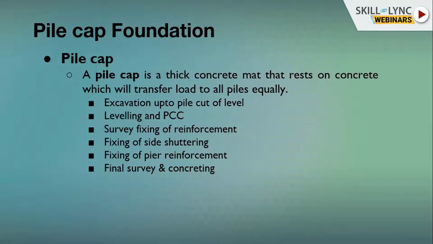Once the reinforcement is complete, we will introduce our formwork for concreting. After fixing the formwork, we will fix our pier reinforcement. Pier means a shaft which connects the pile cap to the superstructure. That reinforcement will be introduced while doing the pile cap only, and after that a final survey to check whether the pile cap and pier reinforcement are in position as per drawing coordinates or not, and then final concreting.